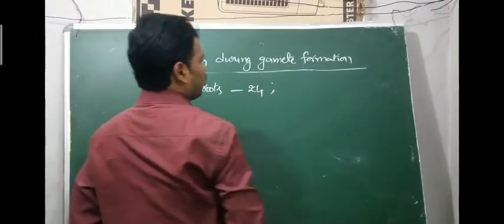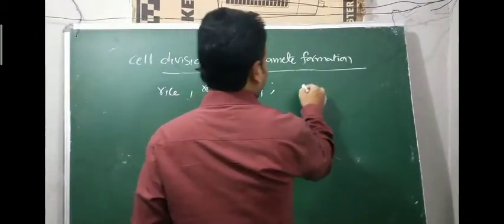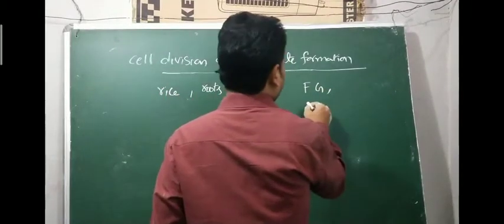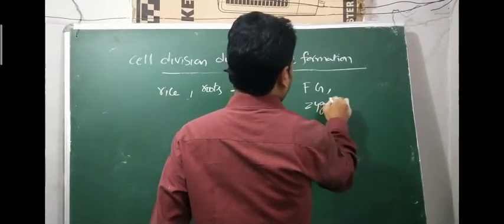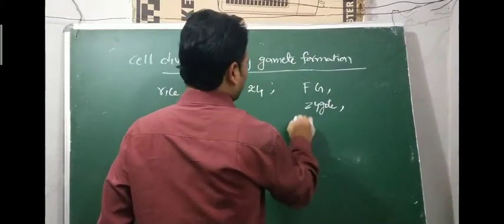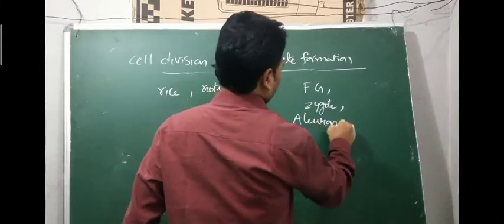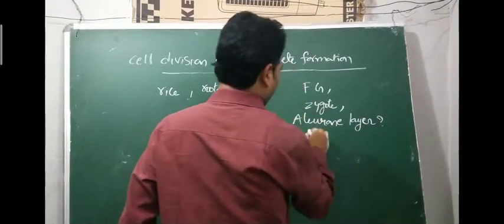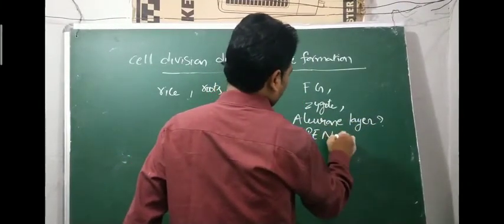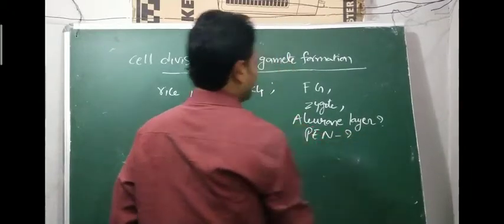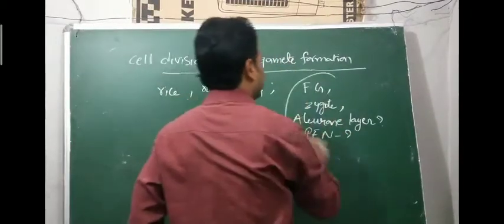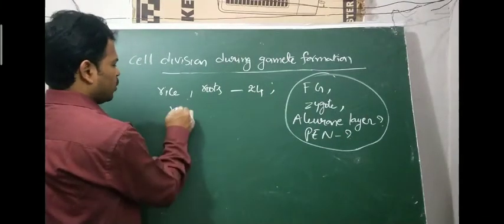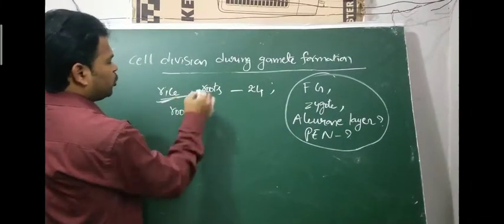Then what is the chromosome number in the female gamete, zygote, aleurone layer, and primary endosperm nucleus? So this is the given, and they are asking for these chromosome numbers. Rice belongs to angiosperms.